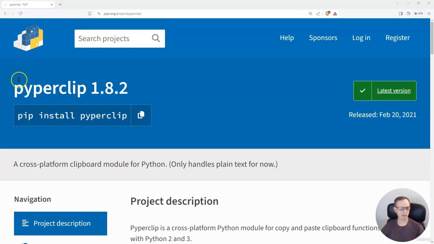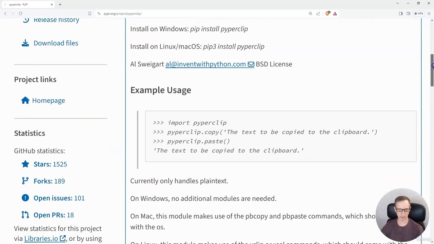Hello everyone. In this lesson we will implement the clipboard functionality to obtain the clipboard data from the targeted system. The package I chose to use is really simple. It's called paperclip. And it has two functions. Let me show you that in the documentation here.